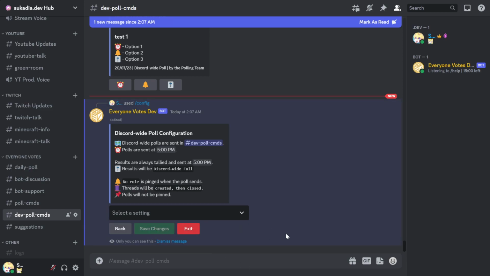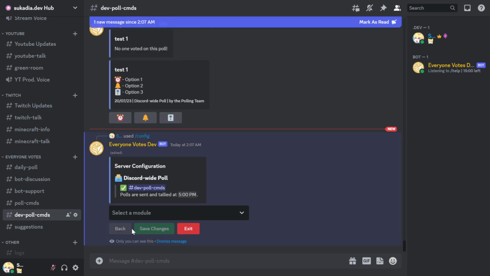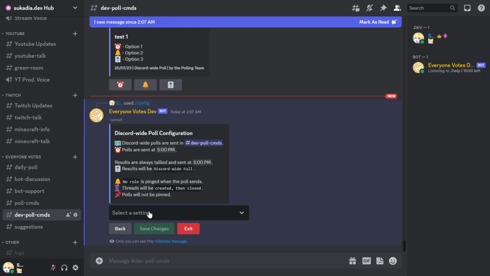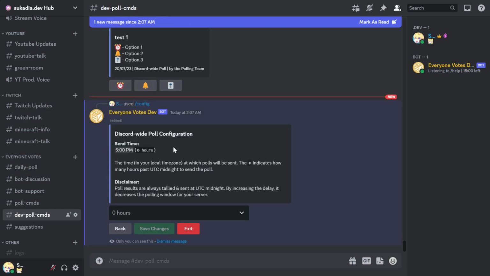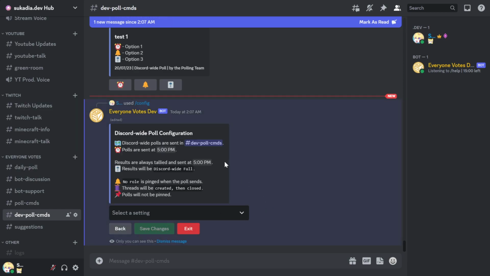Boom, saved. And you'll also notice the button is now a back button, because you can technically go into a setting now, say send time, and send time, same exact thing. But you can go back if you don't want to change it.